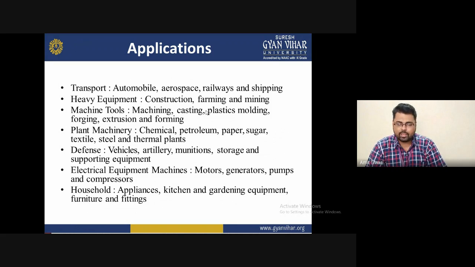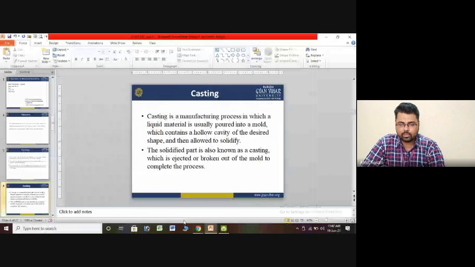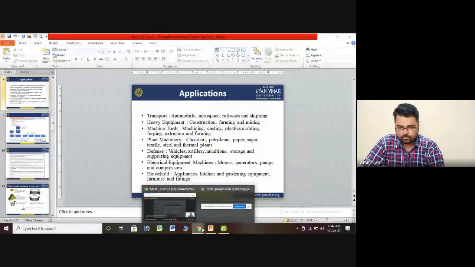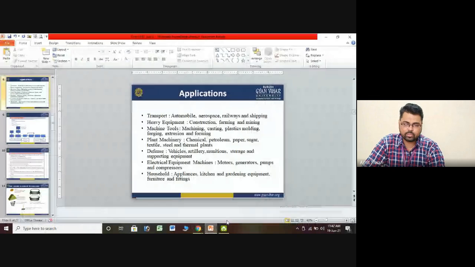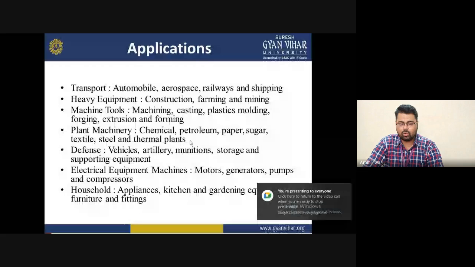Heavy equipment like construction, farming, and mining, and also machine tools. For a particular machine, we need to identify the area or proper shape we are producing, and for that it is very helpful to understand casting.